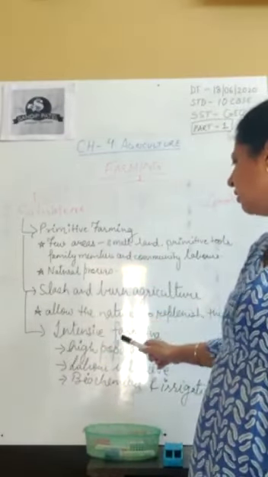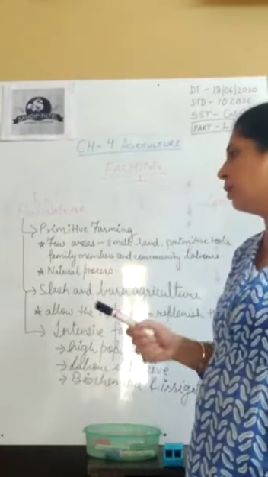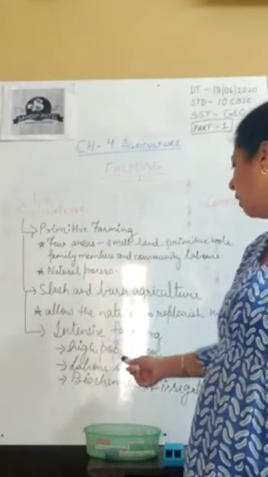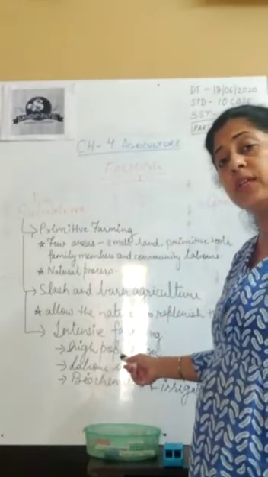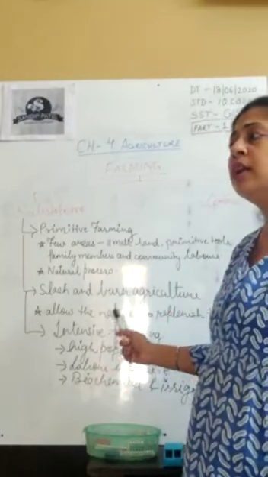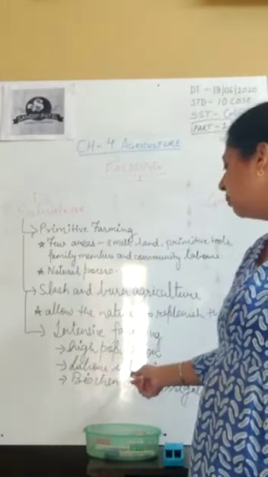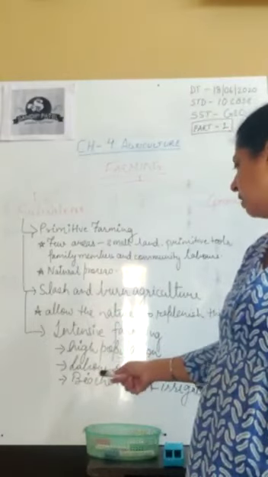Then another form is intensive farming, which itself makes it clear that the farming process is intensified with the increase of production. This is mostly practiced in the areas where there is a high population and you need enough food grains to satisfy the requirement of the people. It is labor intensive, more labor is required.